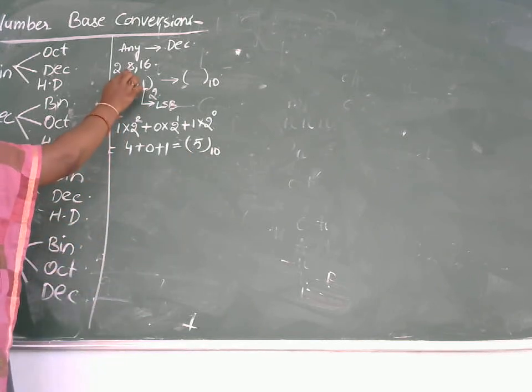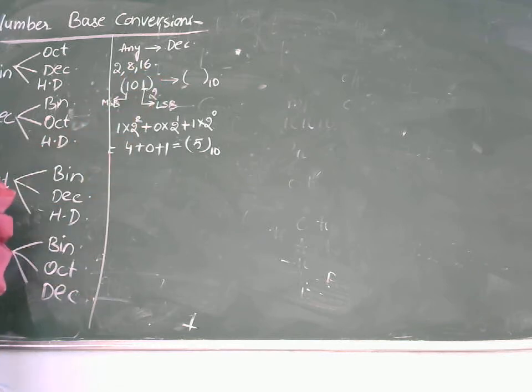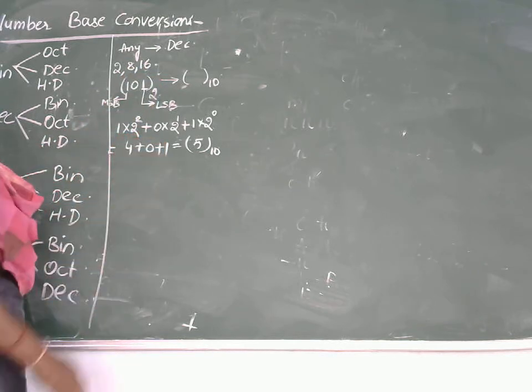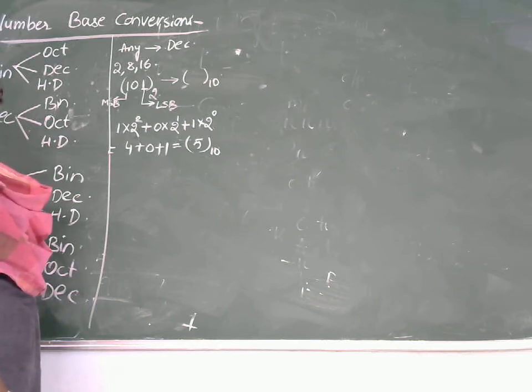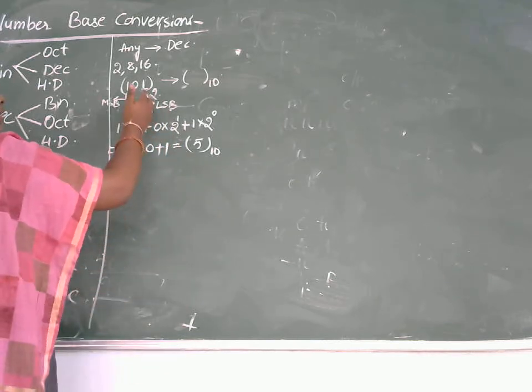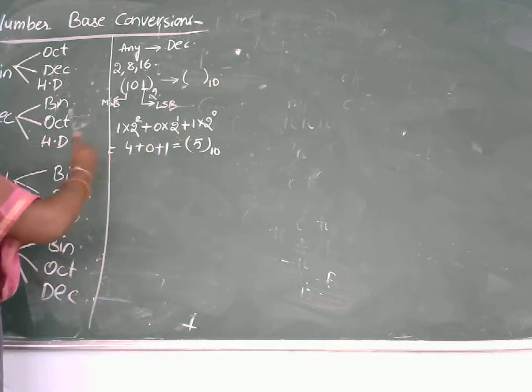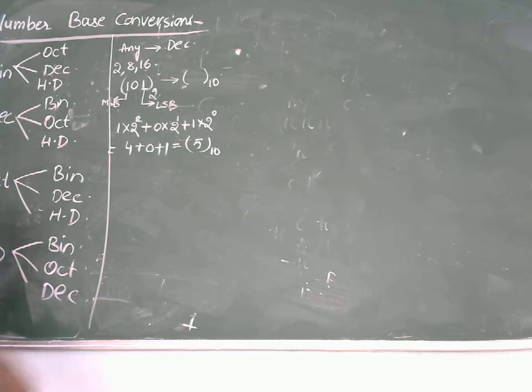Similarly, if you want to convert octal to decimal, instead of multiplying with 2, we need to multiply with 8. If it is hexadecimal, instead of multiplying with 8, we need to multiply with 16 with increasing powers from LSB towards the MSB. This is for the integer part.